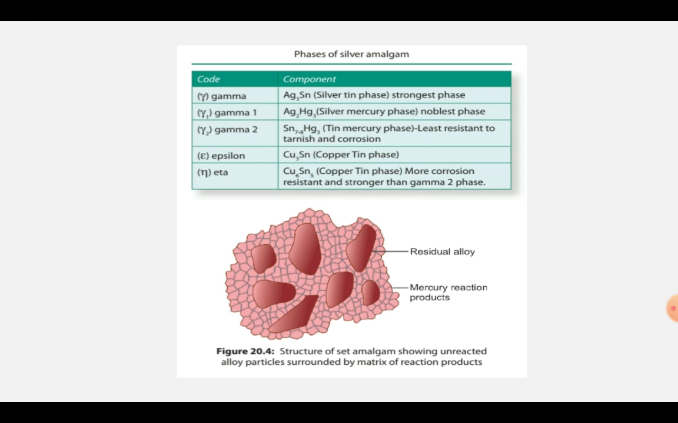Here you can also see a diagram of the structure of set amalgam, which shows unreacted alloy particles surrounded by a matrix of reaction products. You can see the residual alloy particles which are embedded into the matrix of the mercury reaction products.